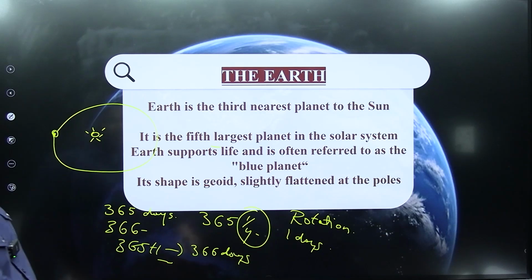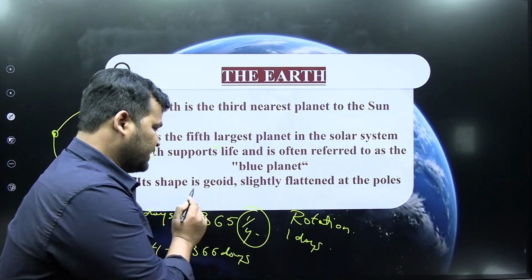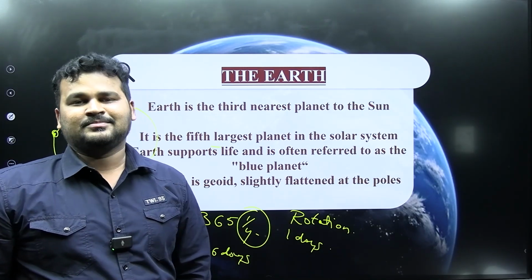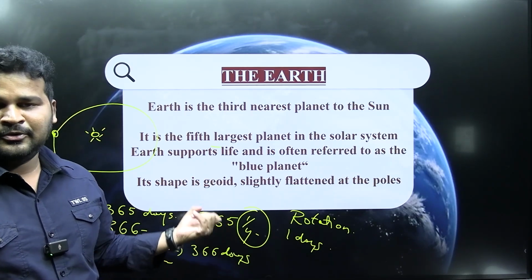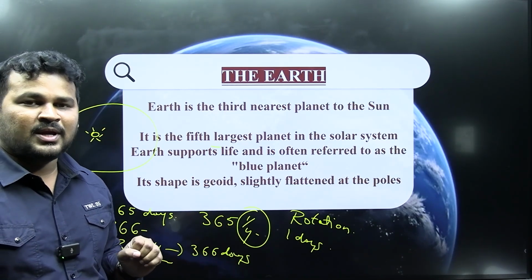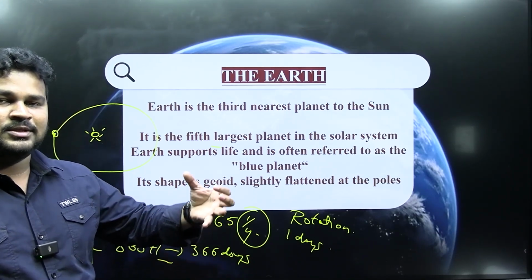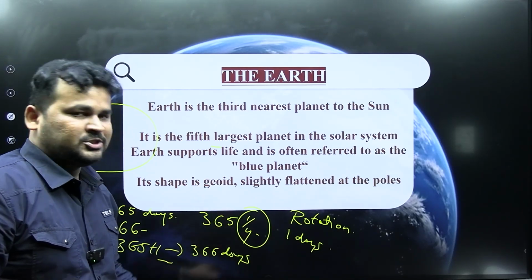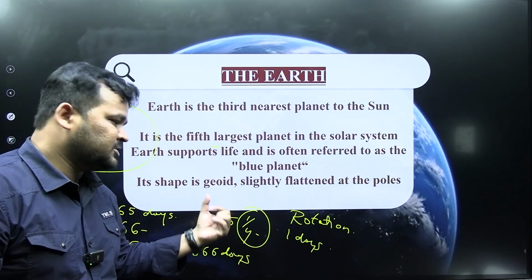Next, after that, what is the shape of the earth? The shape of the earth is geoid. Have you heard the word geoid? Definitely not. This is the only word used to denote the shape of the earth. No other object or thing is described with the shape geoid. So the earth has a shape known as geoid.